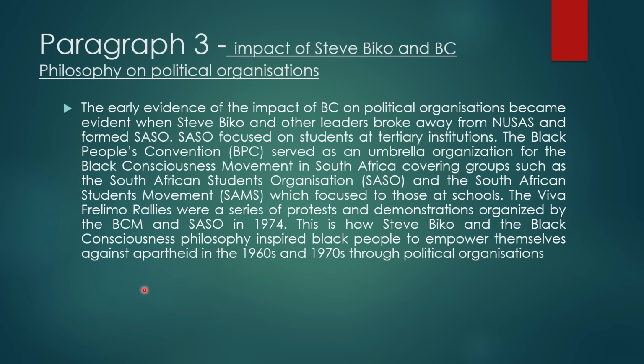The Black People's Convention served as an umbrella organization for the Black consciousness movement in South Africa, covering groups such as SASO and the South African Students Movement, SASM, which focused on those at schools. The Viva Frelimo rallies were a series of protests and demonstrations organized by the BCM and SASO in 1974.